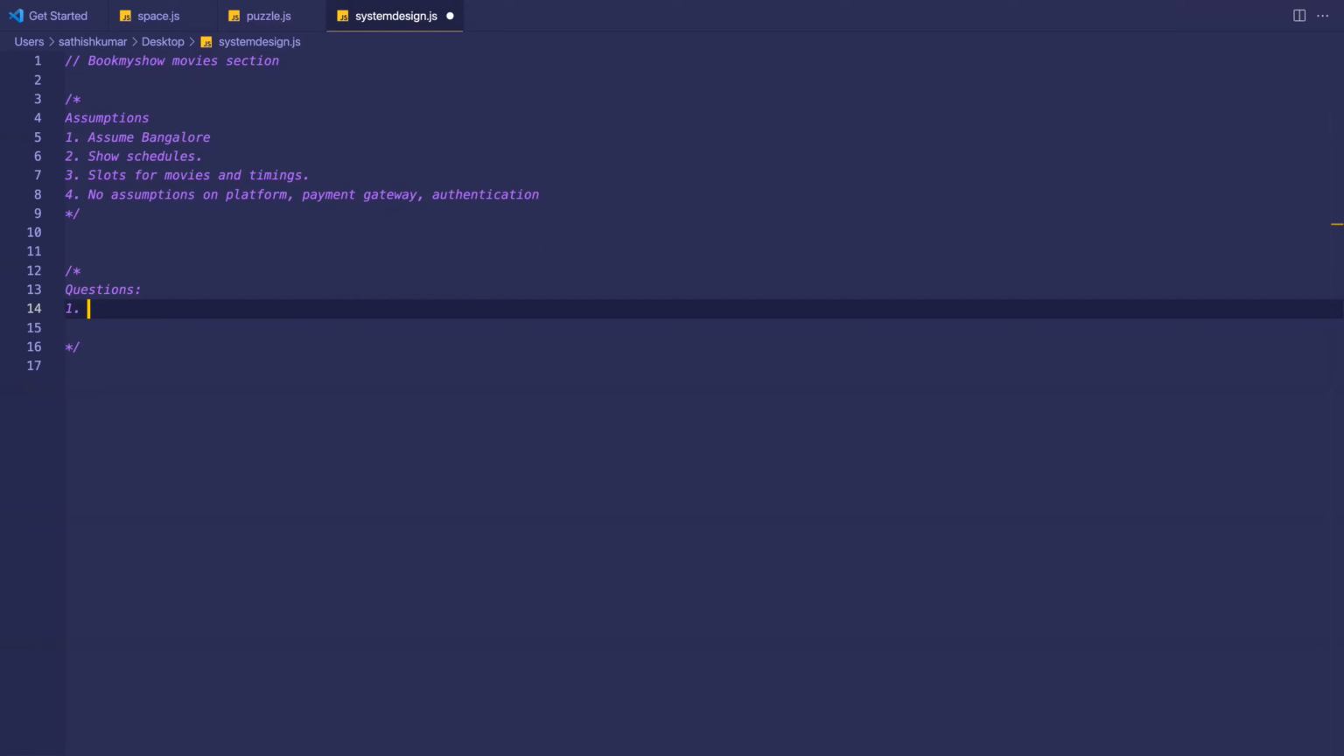and different seats can have different prices also. So maybe first row is cheap or something, right? And then some could be balcony, some could be gold class, whatever, right? Premium class, economy class, whatever, right? So there are a bunch of seats.